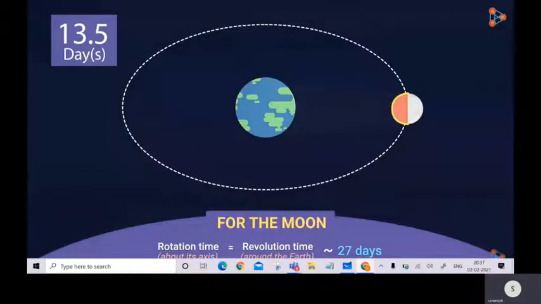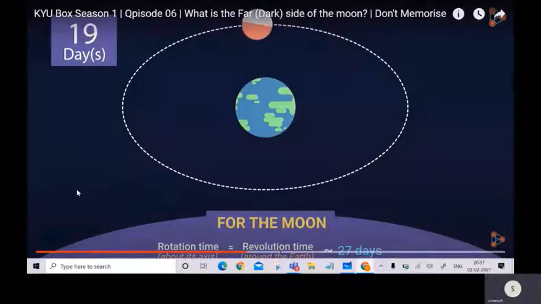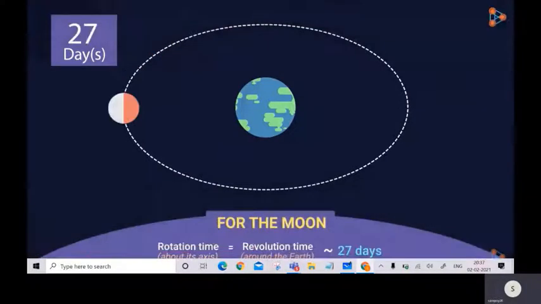And the moon continues to do so for the remaining time period and ends the revolution back at the same point where it started. In this same time period of around 27 days, it rotated once about its axis and revolved once around the Earth as well.